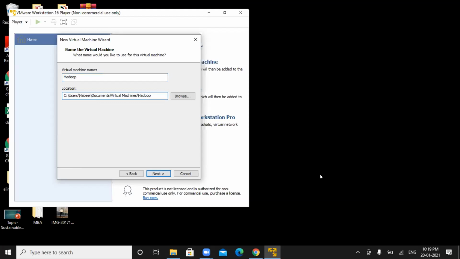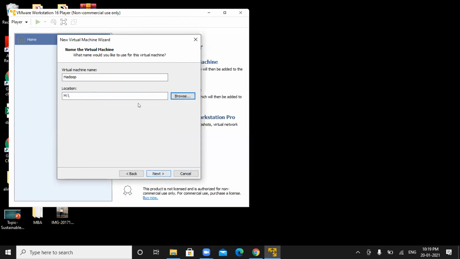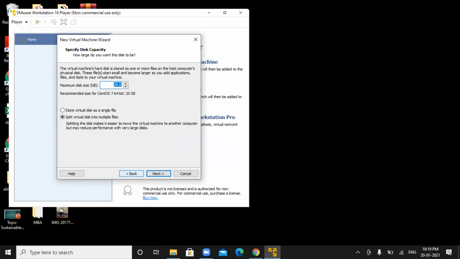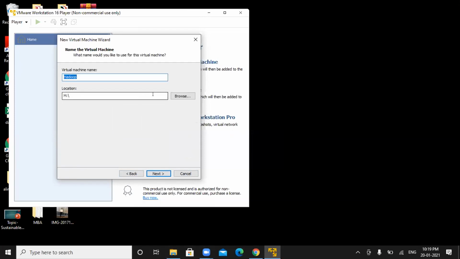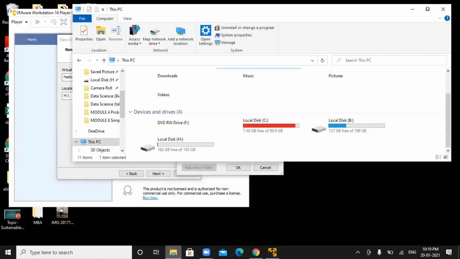Okay, you want to save it somewhere else? Use the browse option. Now give a folder. Open my computer. Not this way. What I mean is, folder. Go to your drive where you want to install it.